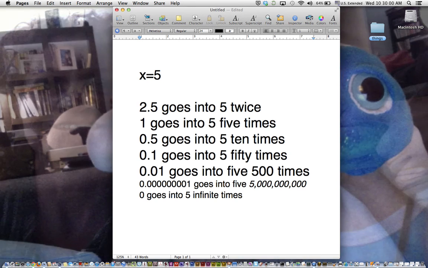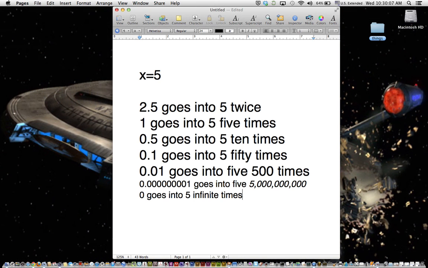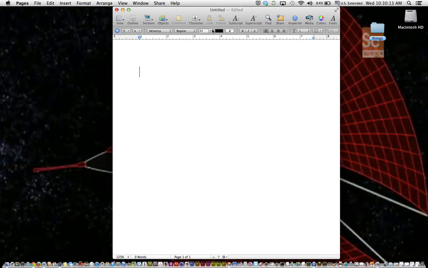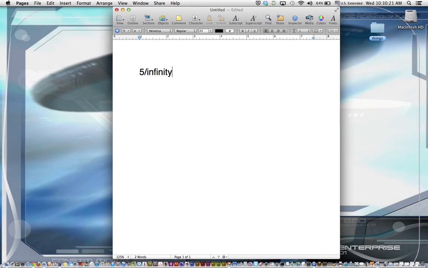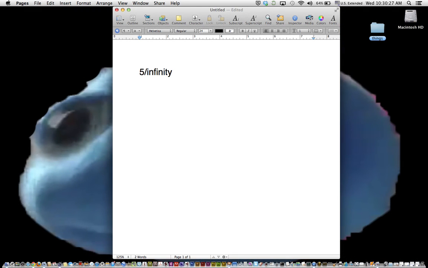But if you think about that, an infinite amount of zeros, wouldn't that be infinity? And so this brings us to our next point: 5 divided by infinity. You may think that 5 divided by infinity is 0, since you're breaking it into an infinite amount of pieces, and since there's an infinite amount of equal pieces, they would have to be infinitely small, right?